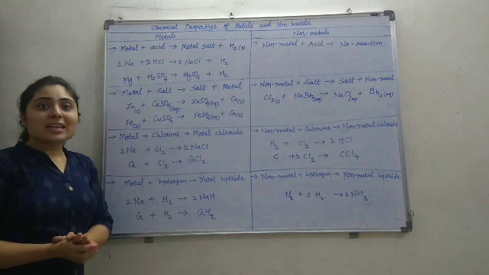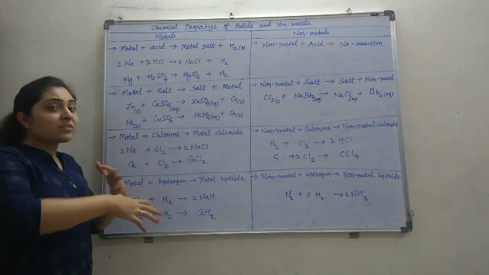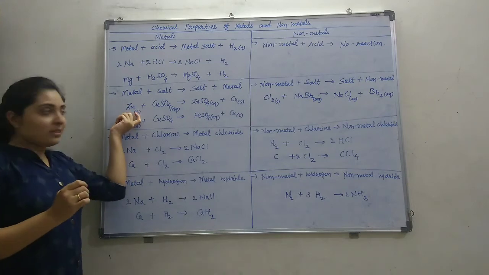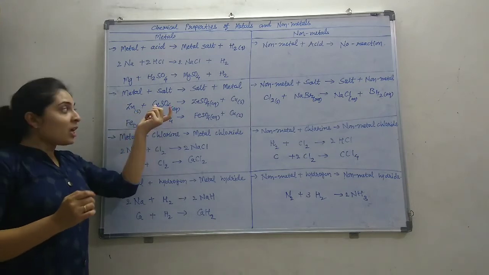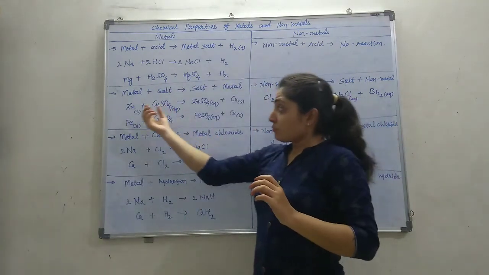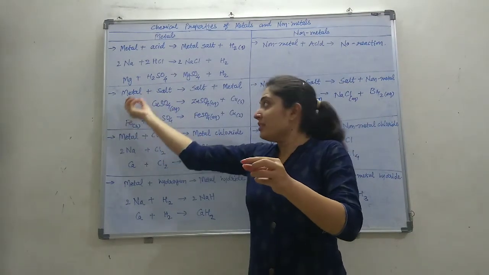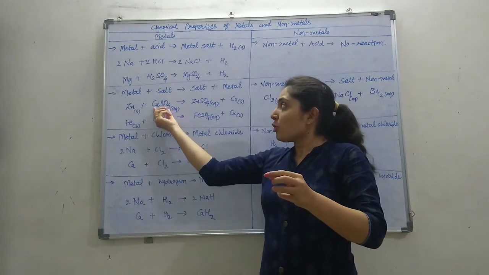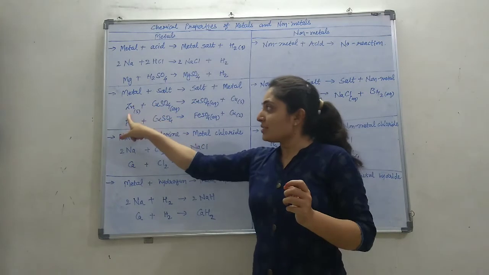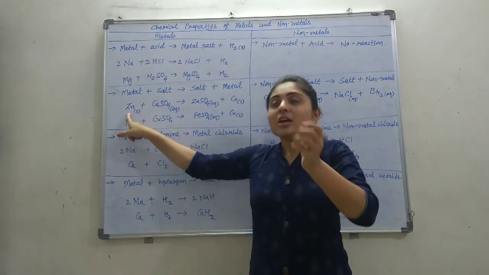Further, metal plus any salt makes another salt and metal. For example, zinc metal reacts with copper sulfate. This reaction is possible only if a more reactive metal reacts with the salt of a less reactive metal. See, zinc and copper are both metals, but zinc has more reactivity.